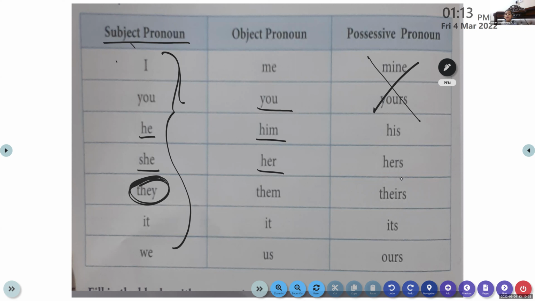And for we, it is us. Clear? So an object in a sentence can only be replaced by an object pronoun. A subject can only be replaced by a subject pronoun in a sentence. Clear to all of you?